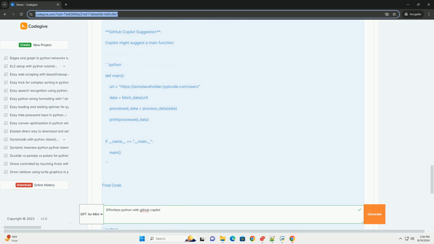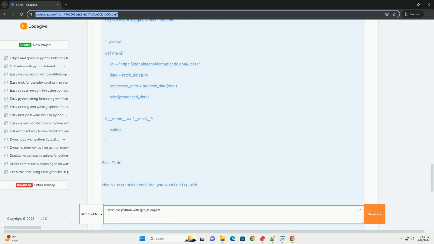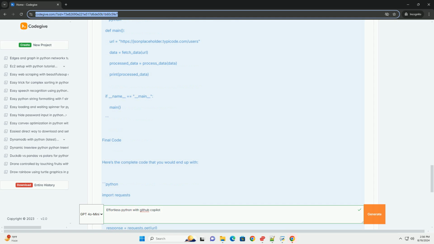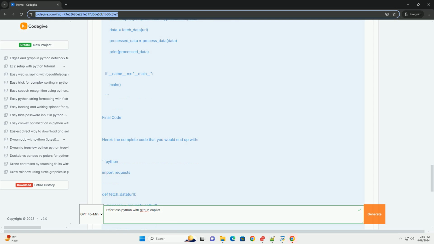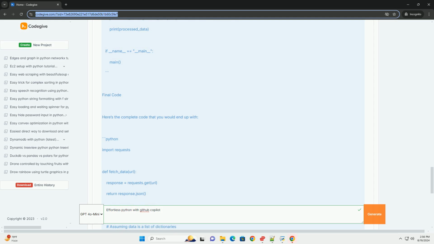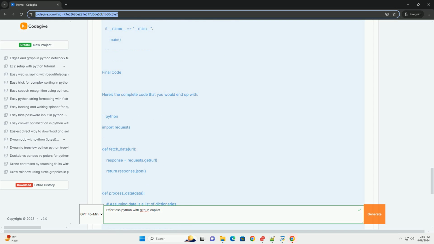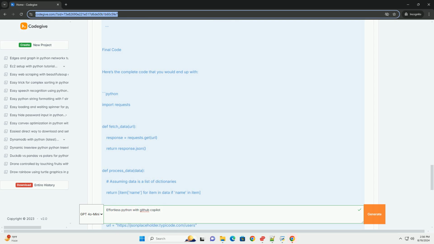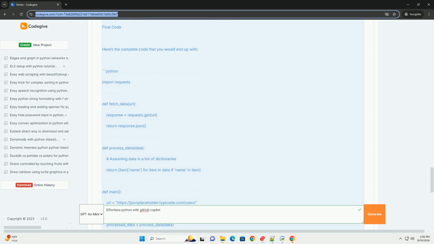3. Add data processing. Next, you can type another comment for data processing. Python function to process fetched data. GitHub Copilot suggestion. Accept the suggestion for processing the data. def process_data(data): assuming data is a list of dictionaries, return [item['name'] for item in data if 'name' in item].